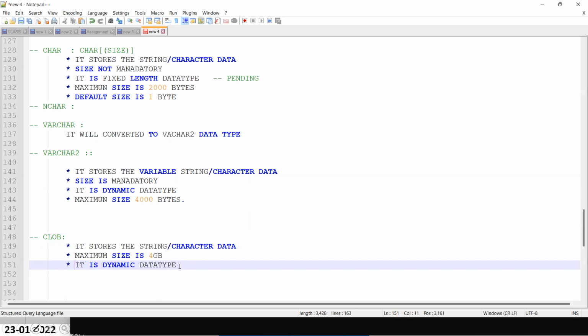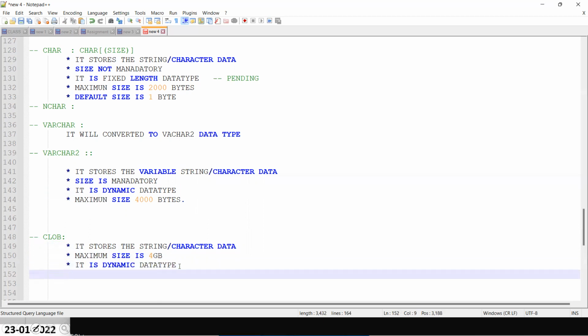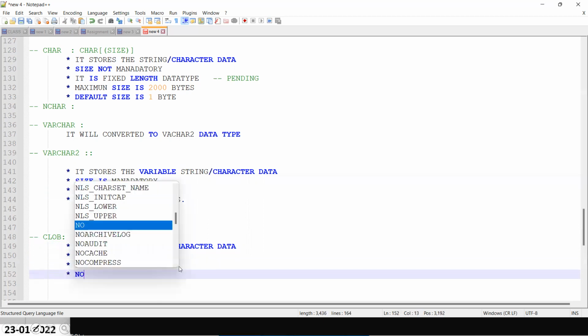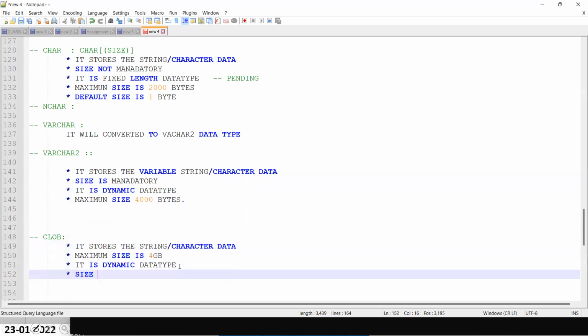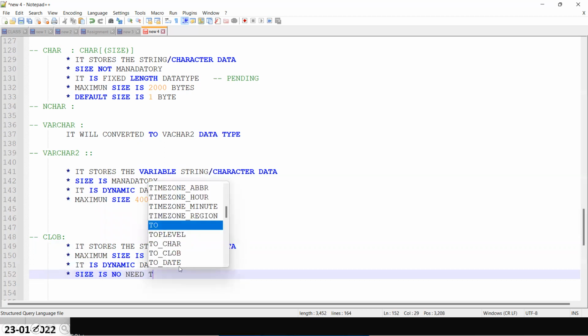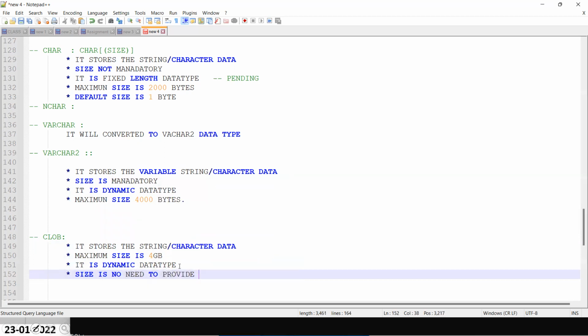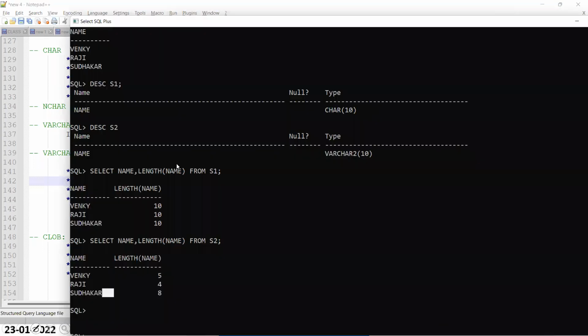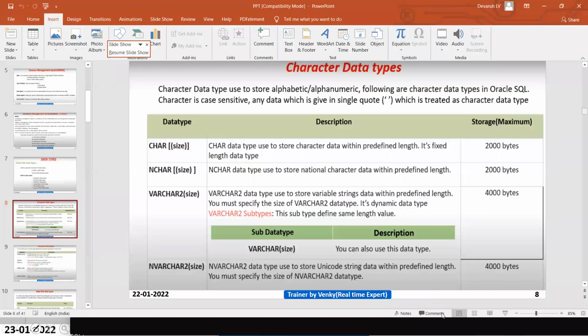So for this, you need not provide the size explicitly. By default, it will take 4 GB only. So we never use it in real time. We use varchar2 only, but you need to know it in case you get any requirement.